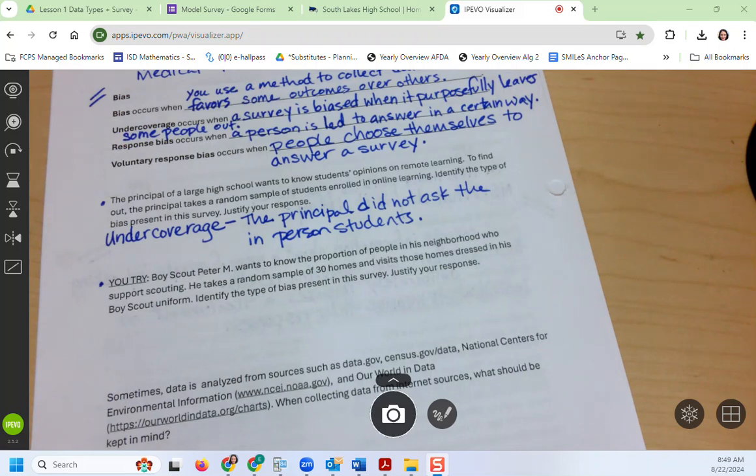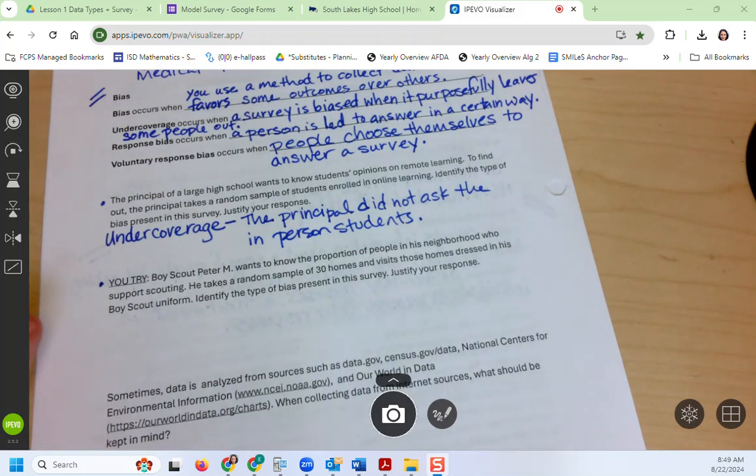Excellent. Very good. So by dressing up in his scouting uniform, he probably didn't even think about that. He just thought, oh, well, I'm talking about Boy Scouts, so let me just wear my scout uniform. But in doing so, he did create that response bias to make people more likely to say they support the Scouts.